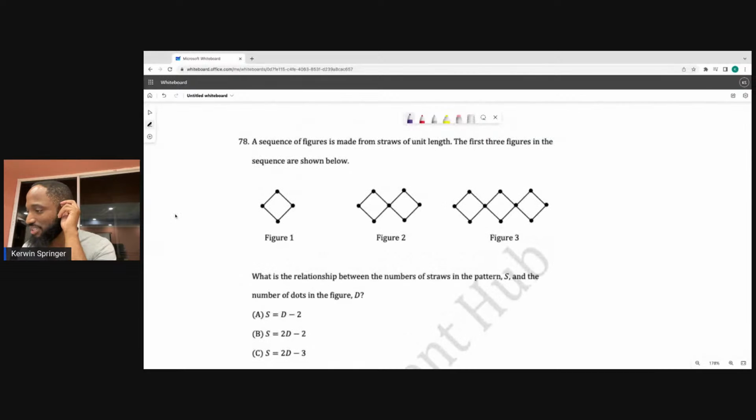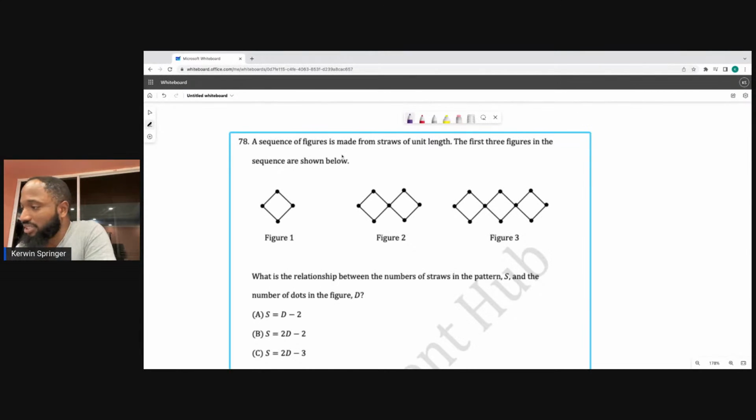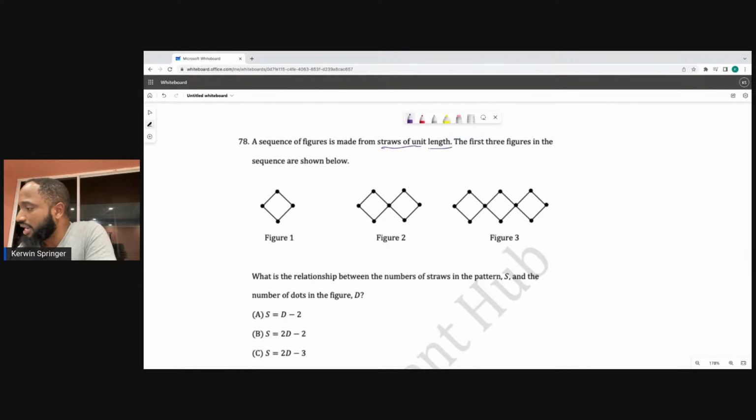A sequence of figures is made from straws of unit length. The first 3 figures in this sequence are shown below.